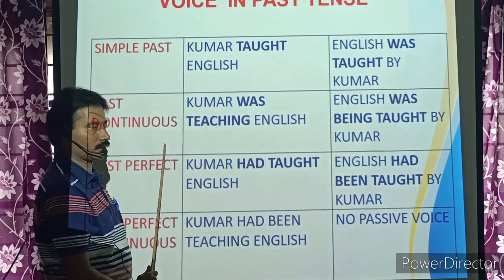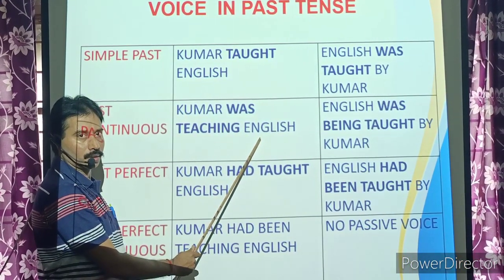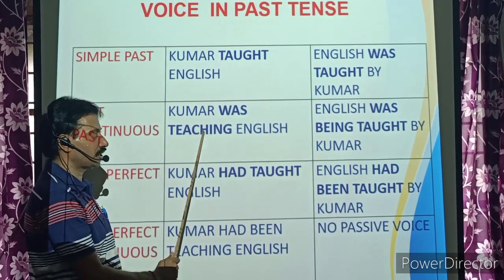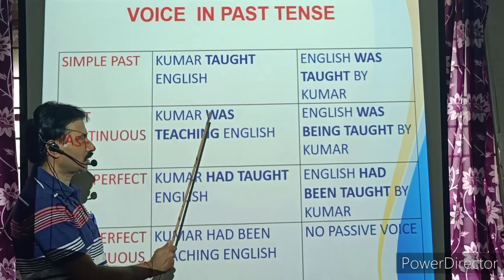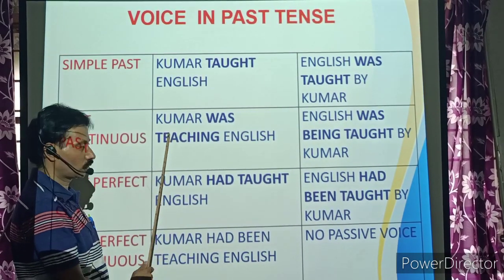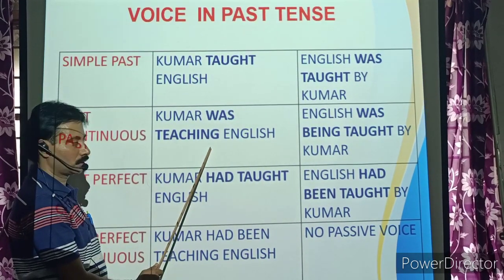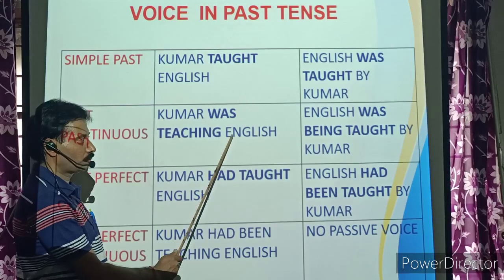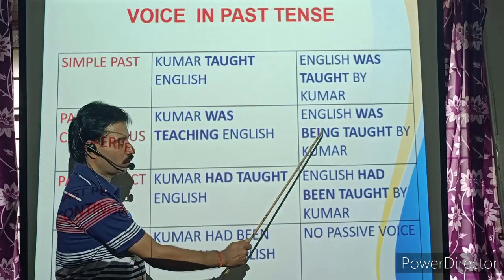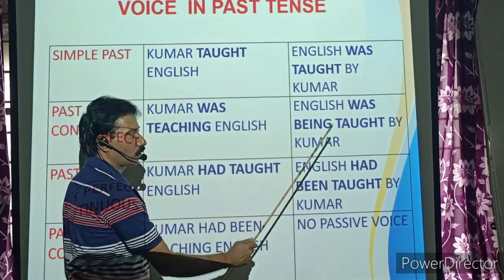So English was taught by Kumar. Now past continuous. Kumar was teaching English. In present continuous we have seen Kumar is teaching English. Now in past continuous, Kumar was teaching English. Subject Kumar plus was or were plus V4 teaching plus object English. When we convert this into passive form, English was being taught by Kumar.